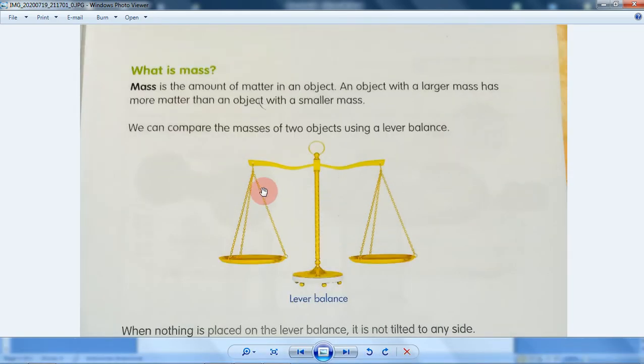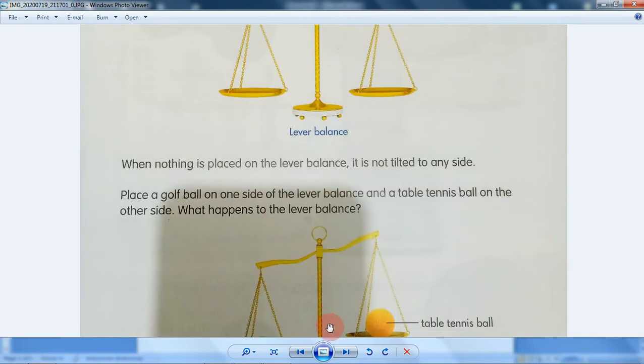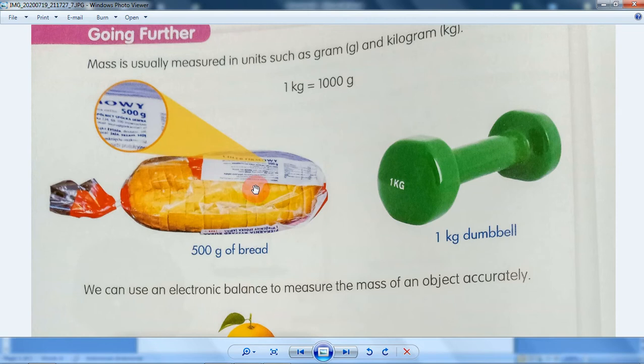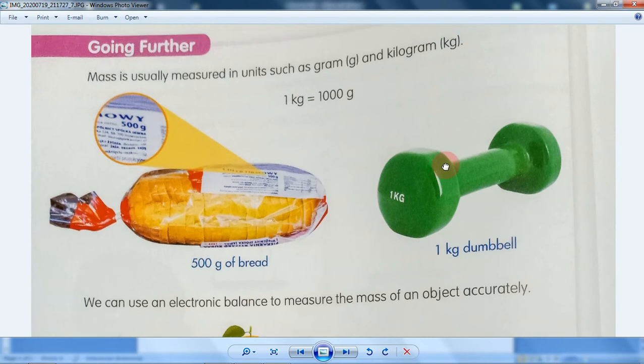And then we already learned about mass, and then we're going to continue. Going further, mass is usually measured in units such as gram and kilogram. I mean, in English, kilogram. In Indonesia it is kilogram, kg, and gram is gram. Have you ever seen, for example, 500 gram on it? That is the mass of this bread, 500 gram, and then a 1 kilogram dumbbell.